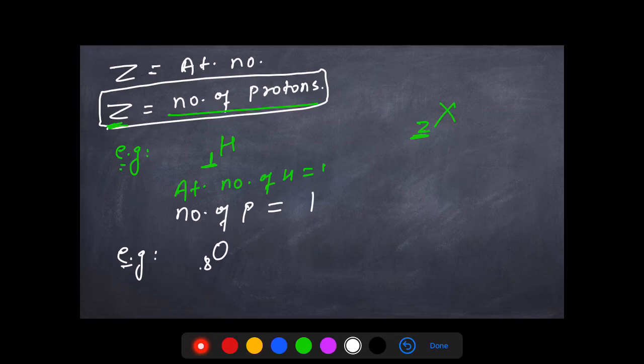Let's take another example. Oxygen is represented like this, right? The lower part is always the atomic number. So what will we say? The atomic number of oxygen is 8. And it should be equal to the number of protons also, as the definition says, right? So the number of protons in oxygen is 8. Fine. Okay. Let's talk about atomic mass now.